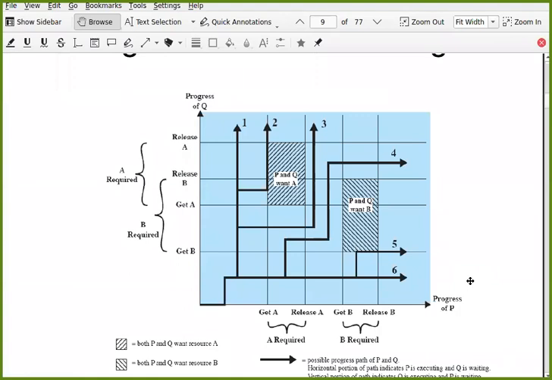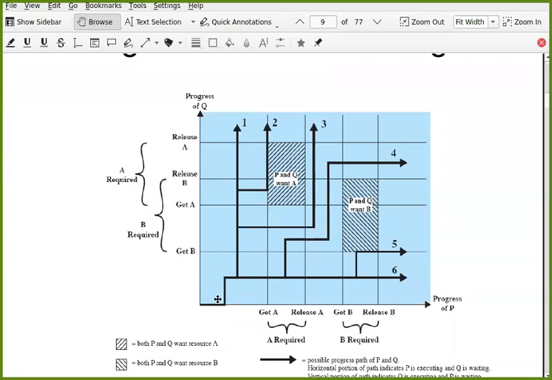So this is the joint progress diagram. All 6 paths, you can see that they can complete P and Q without any problem. So what about this shaded area? Suppose any process enters this shaded area. Will there be any deadlock?